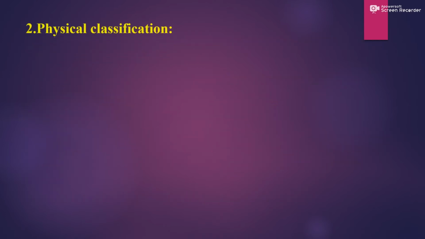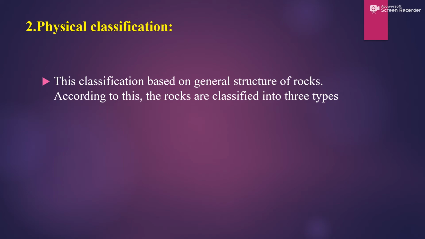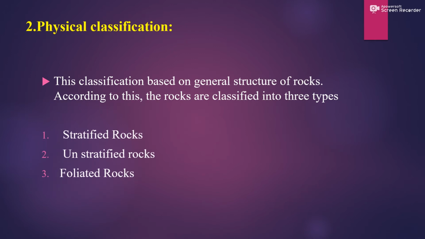Moving to the next classification, that is physical classification. We have completed the geological classification and are moving to physical classification. This classification is based on the general structure of rock, based on how it looks. According to this, the rocks are classified into three types: stratified rocks, unstratified rocks and foliated rocks.